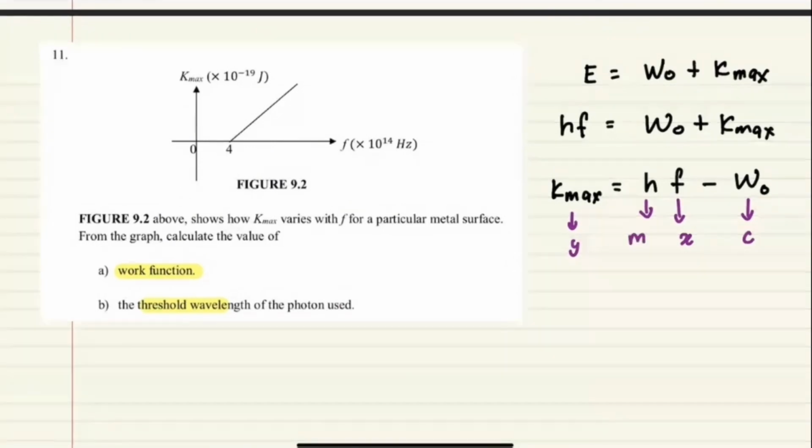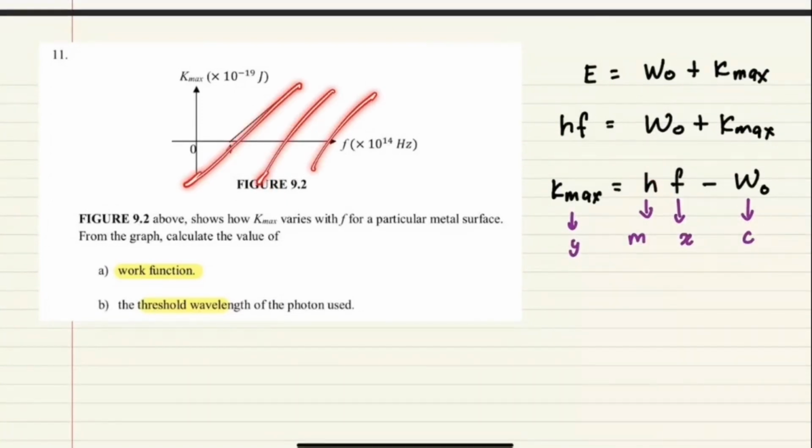Okay, so since the h is gradient, basically if you change the values of, let's say Kmax, sorry, W0, you will have a different line, tapi dia punya gradient tu masih sama, kecerunan tu sama. Sebab kecerunan dia tu sentiasa M. Okay, maksudnya kalau dia shifted, dia akan pergi ke sebelah situ. Tapi cerun dia still sama.